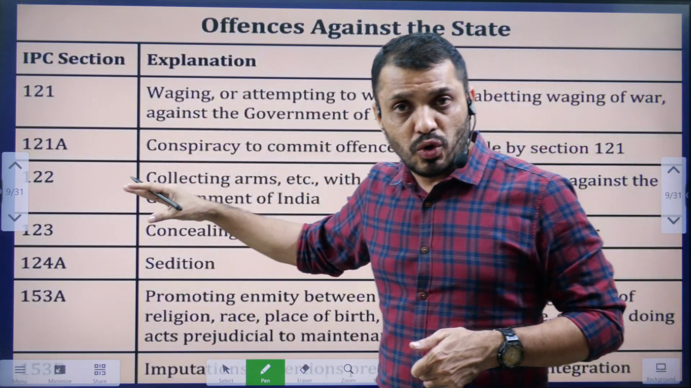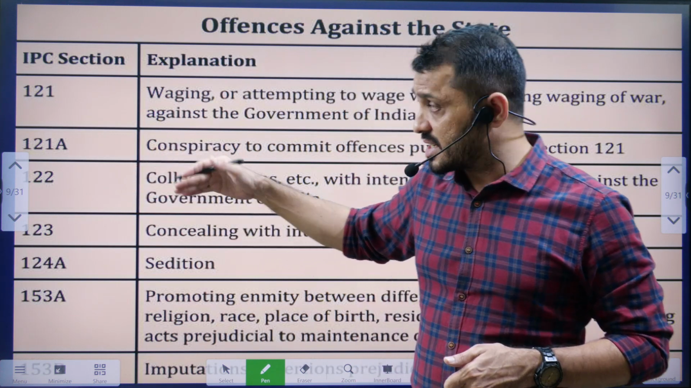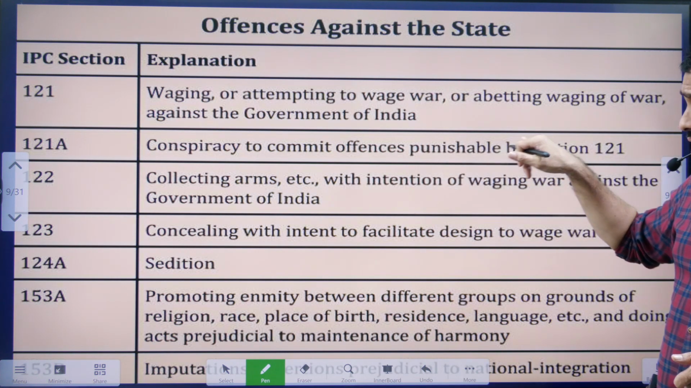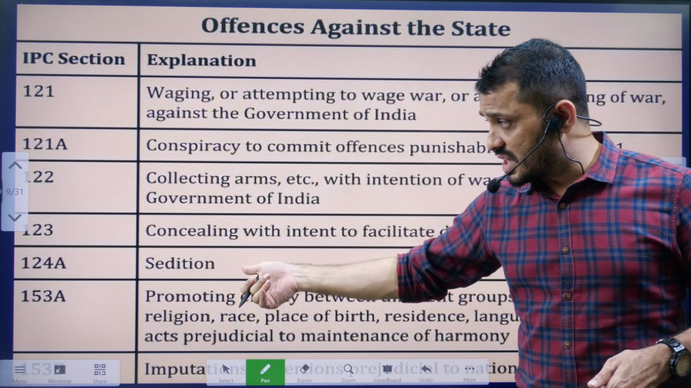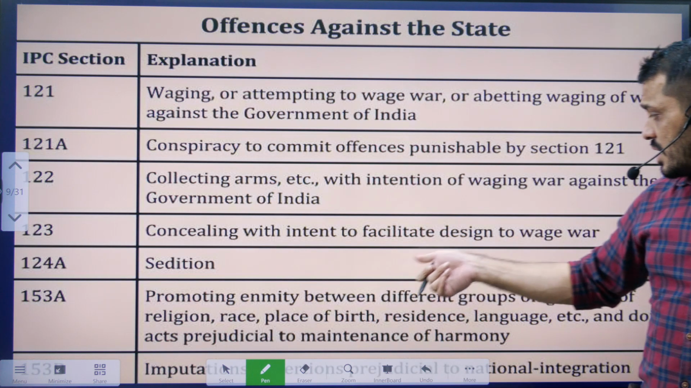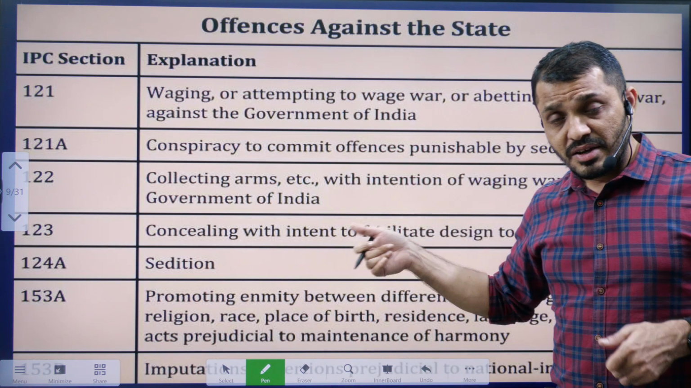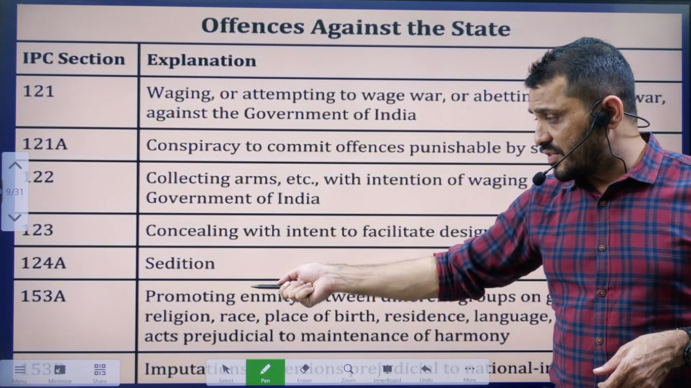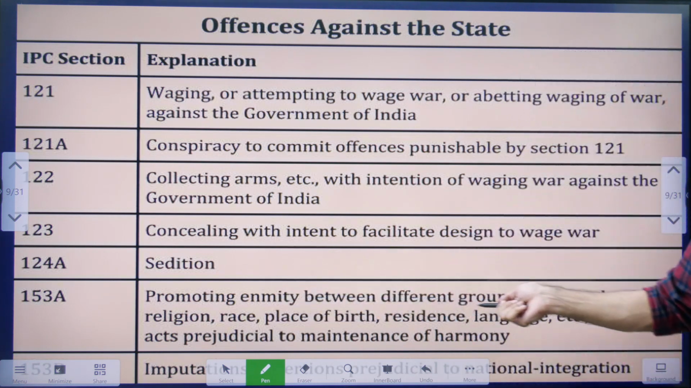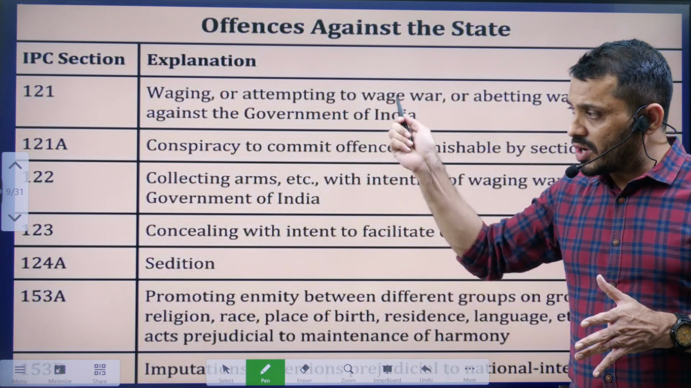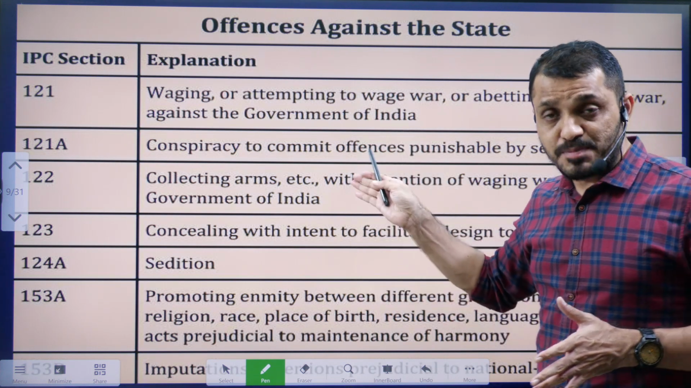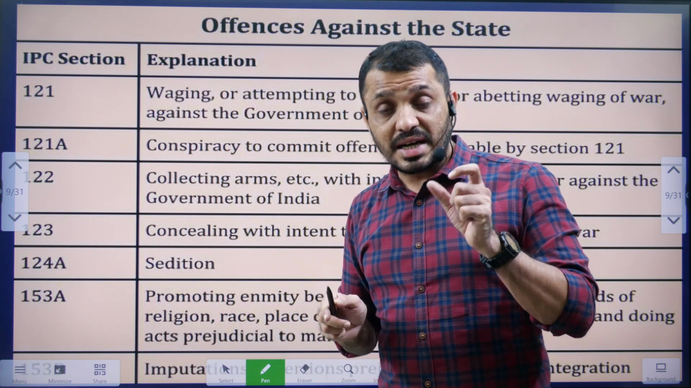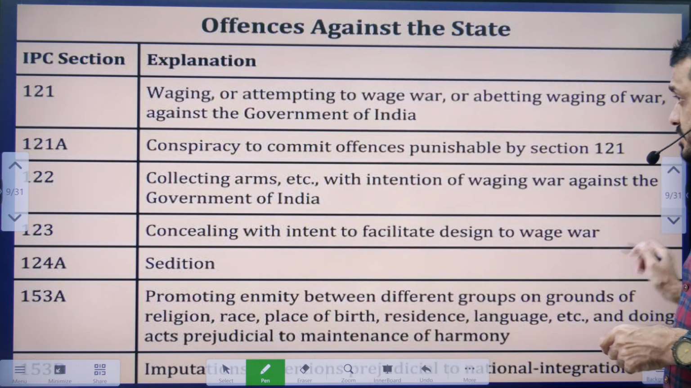In this table, we can look at some of the offences against the state. Section 121A, conspiracy to commit offences; Section 124A, sedition; Section 123, waging war against the state; and Section 153A, promotion of enmity between different groups. All the sections displayed here, in the IPC, deal with crimes against the state.